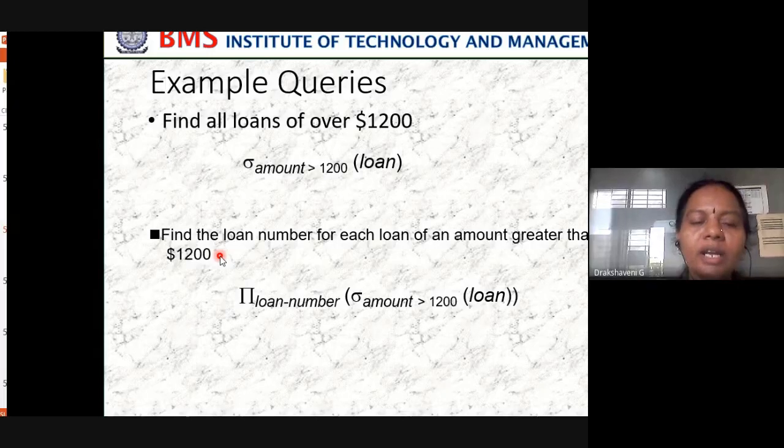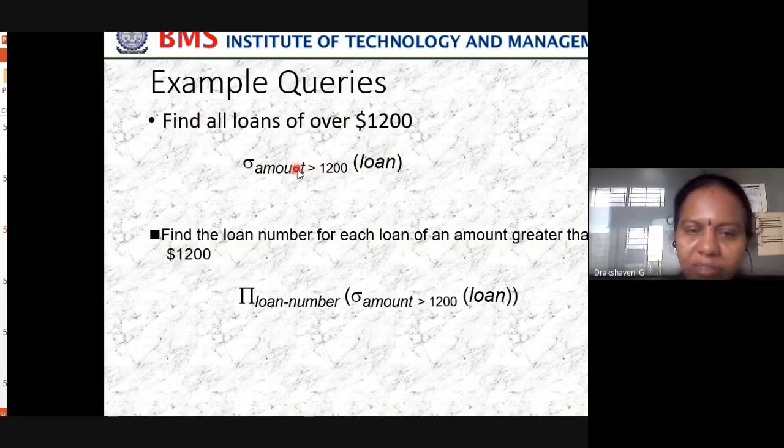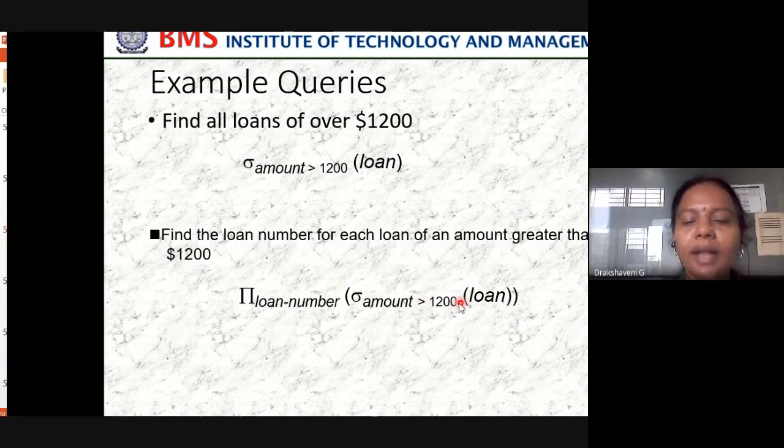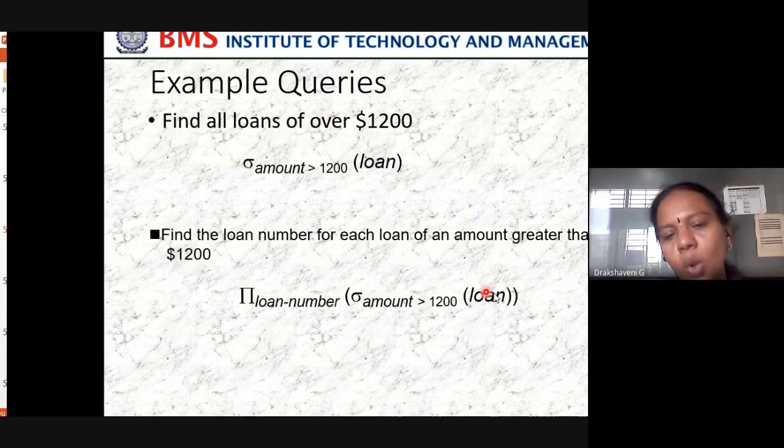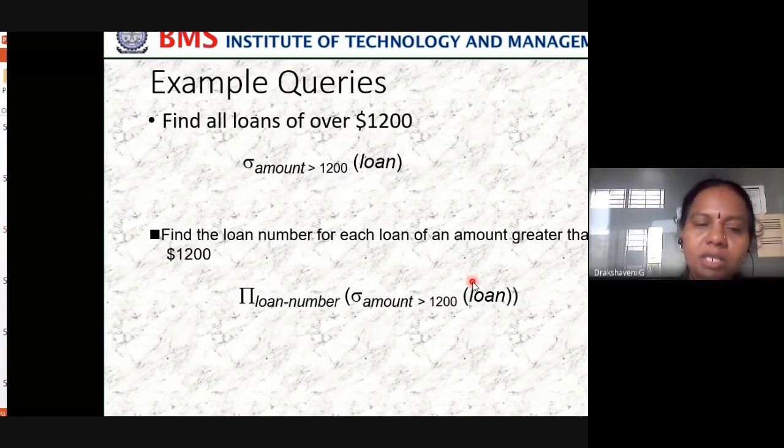So then what do we write? The loan number I want. Which column do I want? Loan number. Because it is a column, after this I have selected, what will it give? It will give me all rows which are greater than 1,200. But I don't want all, I want only one column. What column do I want? Loan number. So then we write something like this: I want the loan number column, where the rows have amount greater than 1,200, from which table? Loan table. Yes. So this is the query you have to write in relational algebra.